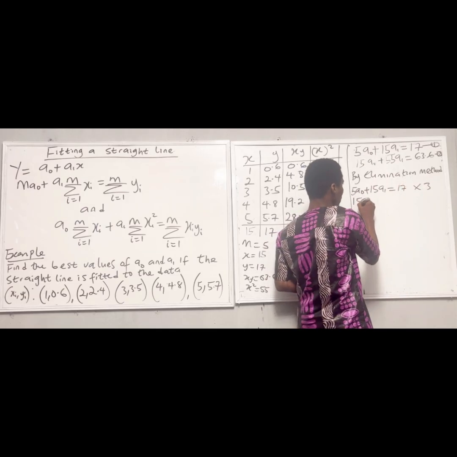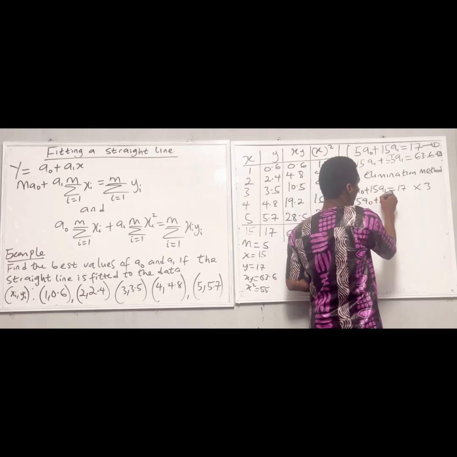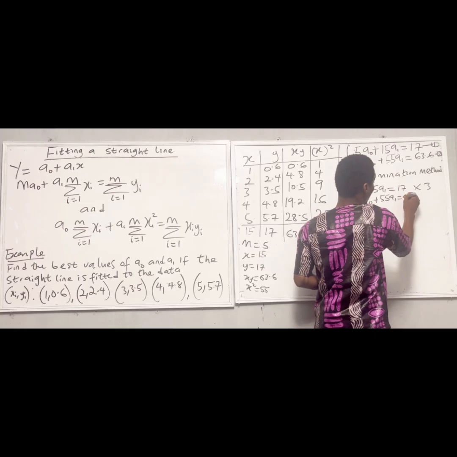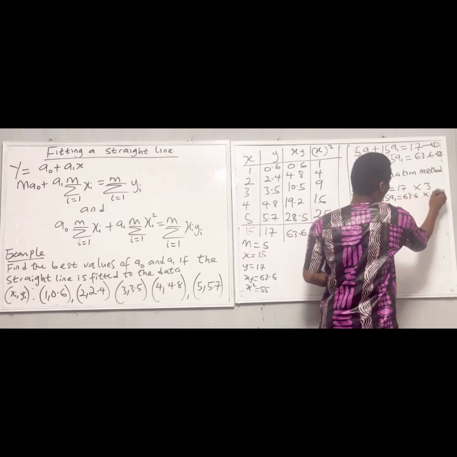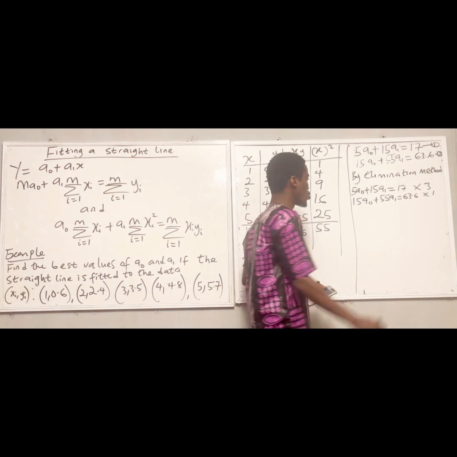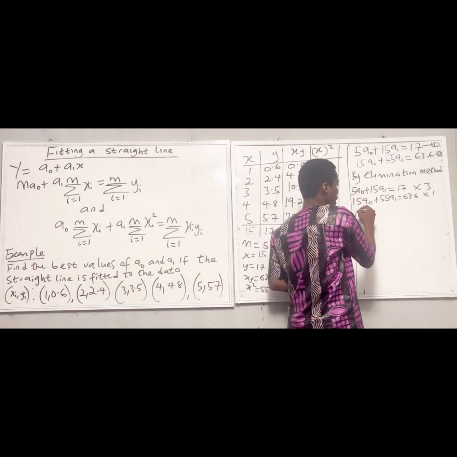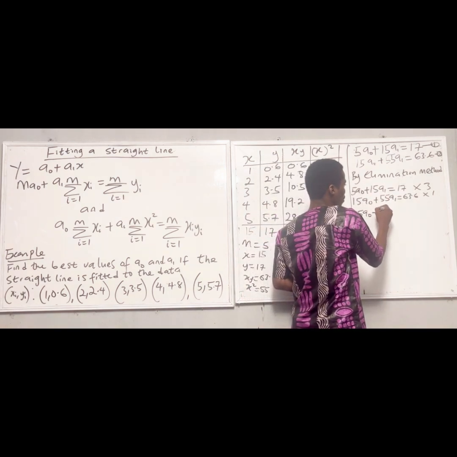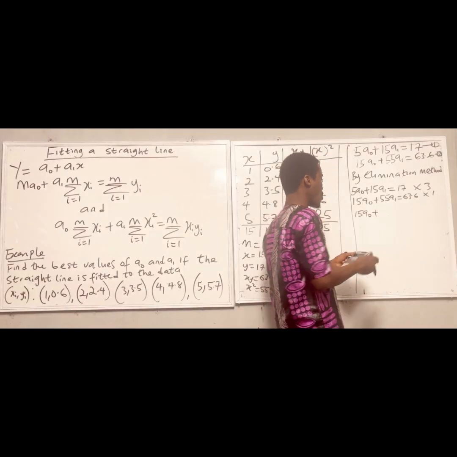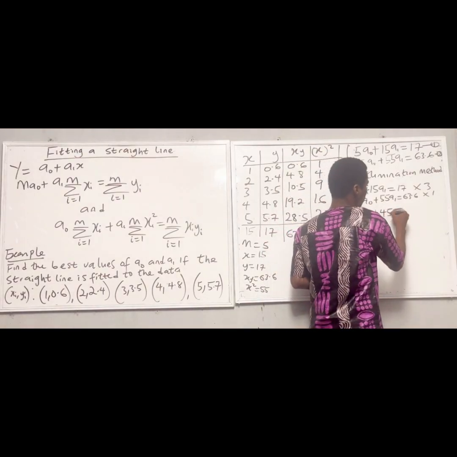Then 15a naught plus 55a1 is equal to 63.6. If I multiply equation 1 by 3, I'm going to have 3 times 15.